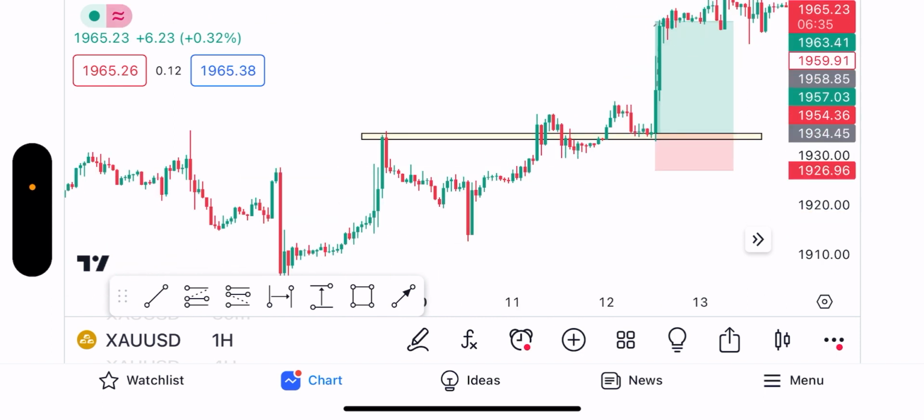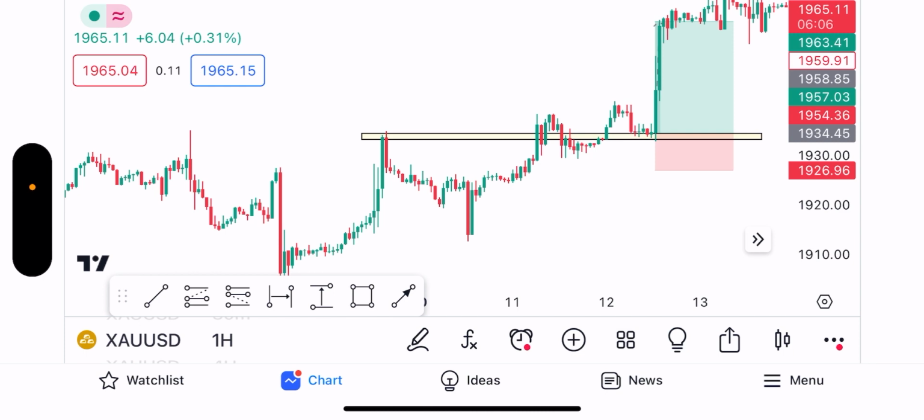Right. Now let's look at one of the most respected pairs out there, which is GBP JPY. Now a lot of people like to trade GBP JPY. It has become the norm that as a trader you should be trading GBP JPY and gold, because GBP JPY is one of the Forex pairs that don't behave like a Forex pair.